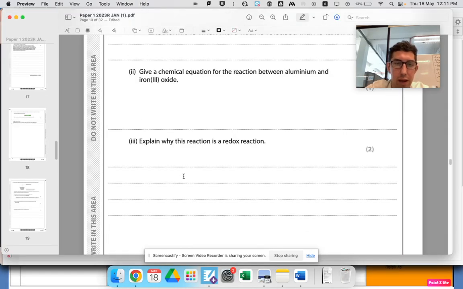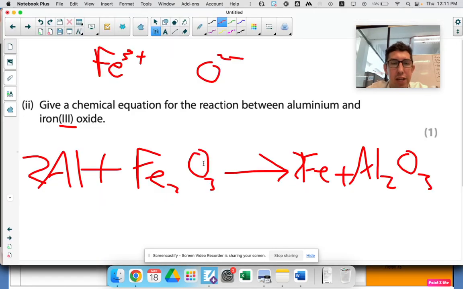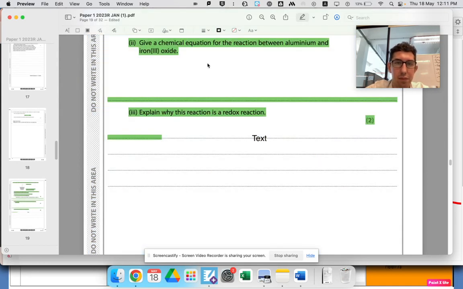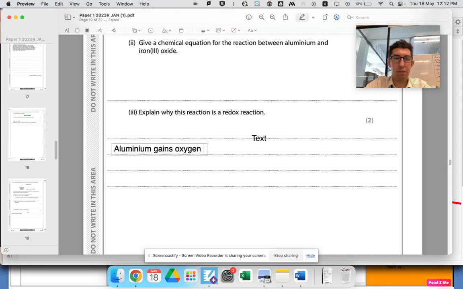Sorted. Explain why this is a redox reaction. Redox is when oxidation and reduction occur. In this example, the aluminium is gaining oxygen, so it's getting oxidized, and the iron is losing oxygen, so it's getting reduced. I would say what I just said there basically. Aluminium gains oxygen, so it is oxidized.